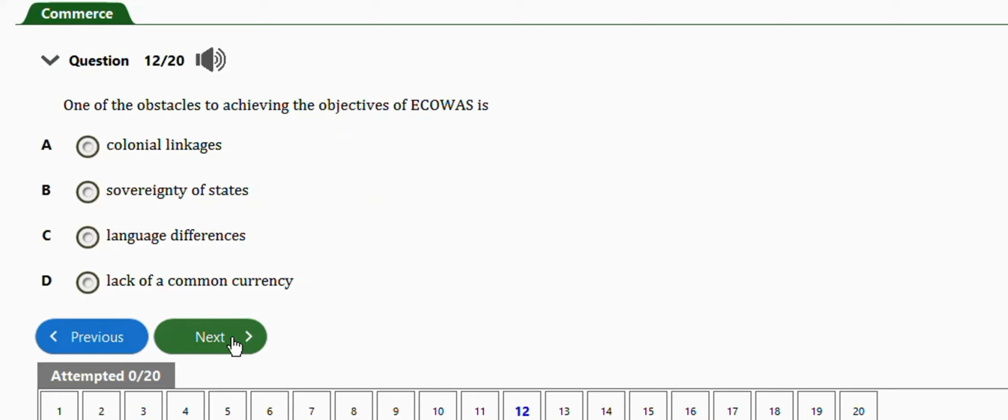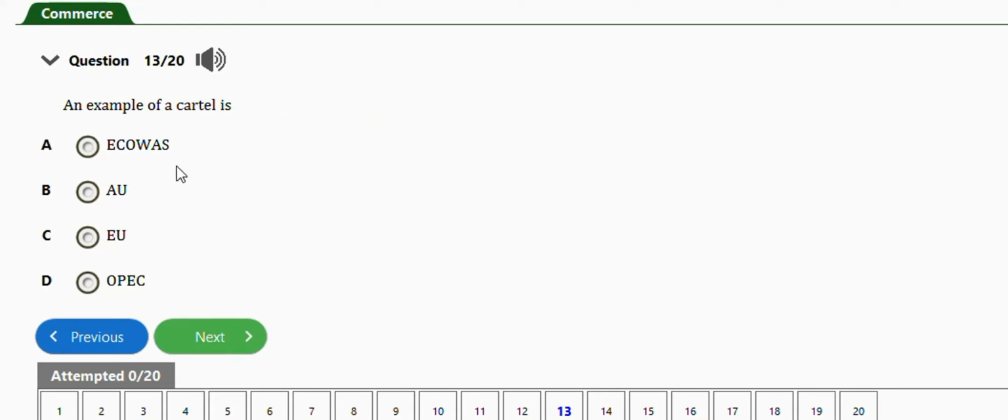Next question. It says one of the obstacles to achieving the objectives of ECOWAS is colonial linkages, sovereignty of states, language difference, or lack of common currency. The right answer is option B, sovereignty of states. Next question: an example of a cartel is the OPEC.